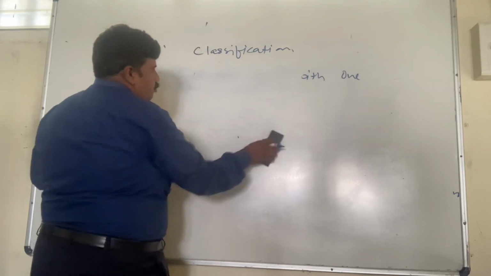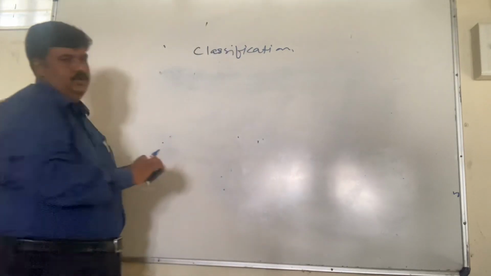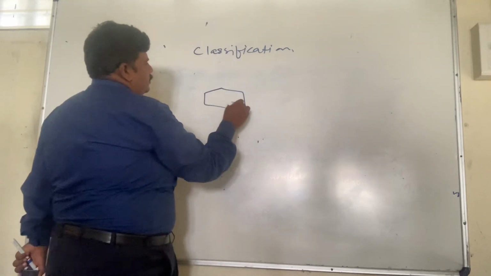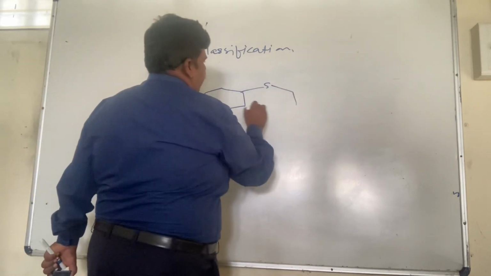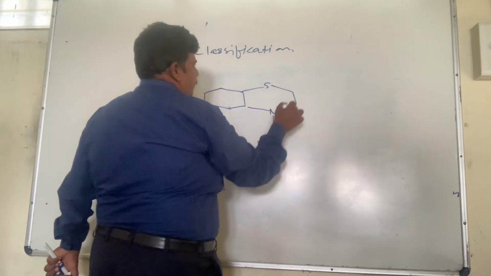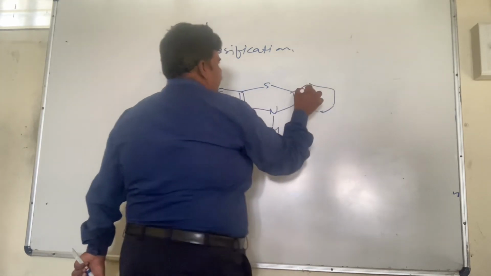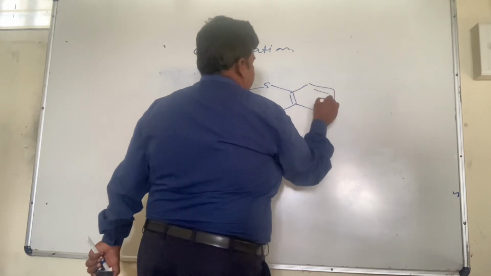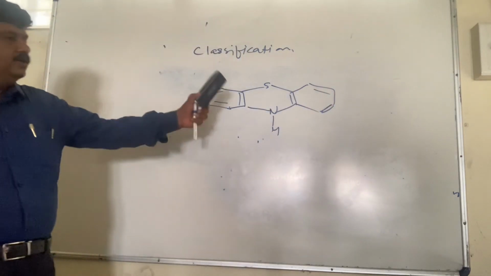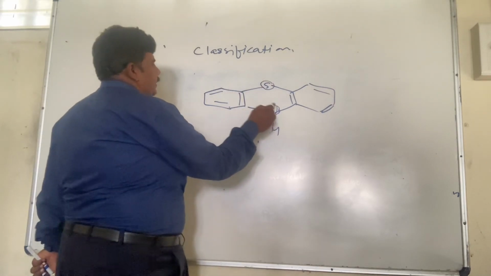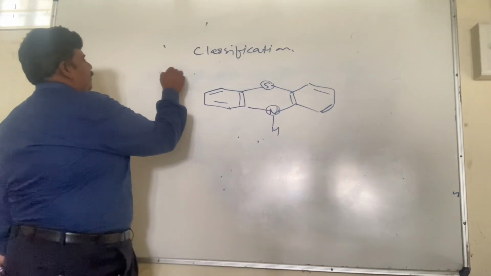We can have more than two ring systems. This is a very popular drug molecule where we have a three-ring system and two heteroatoms. So this is polycyclic. What type of class is it?